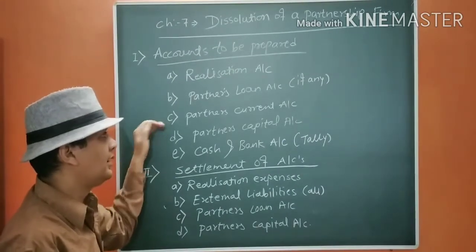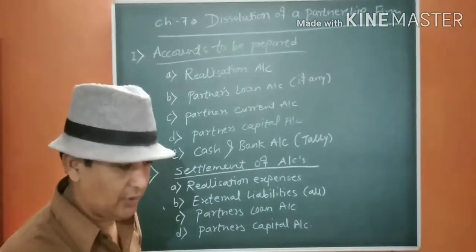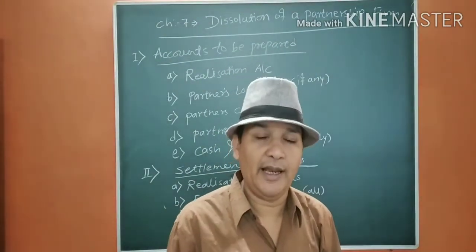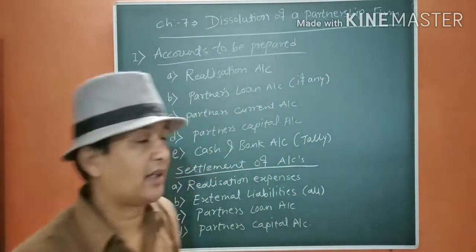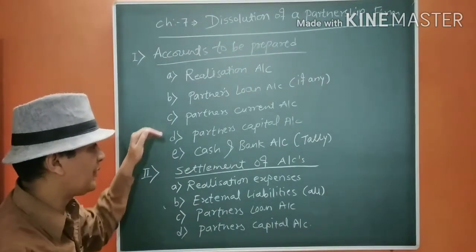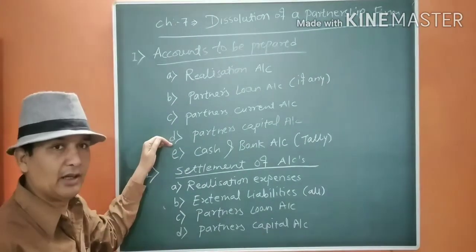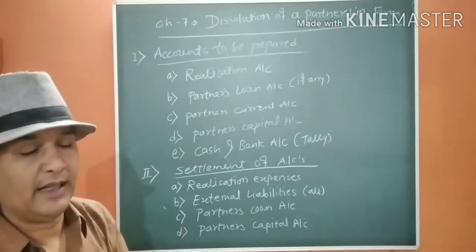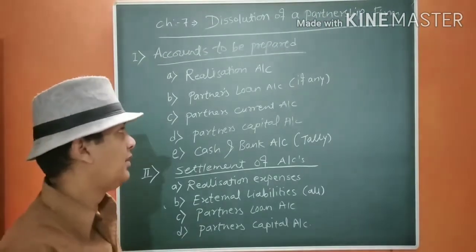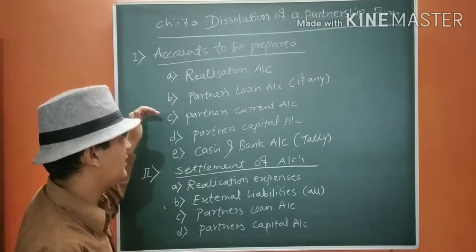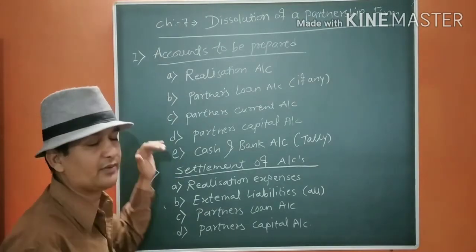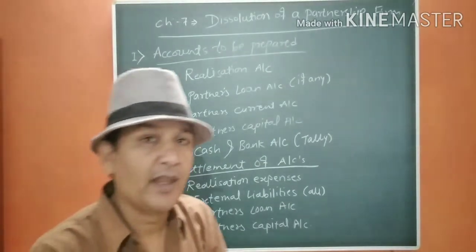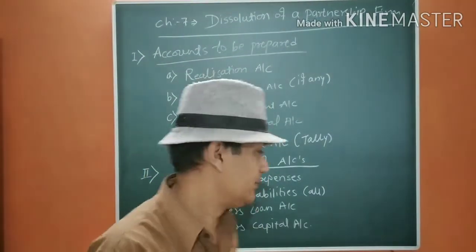Now next is the partners current account. As you know, all the accounts we are closing, and that's why the partners current account will be closed by transferring into the partners capital account. So if the partners capital is fixed, then at the time of winding up, even though the partners capital is fixed, the balance of the partners current account will be transferred to the partners capital account, so that the capital account will be adjusted and paid off.